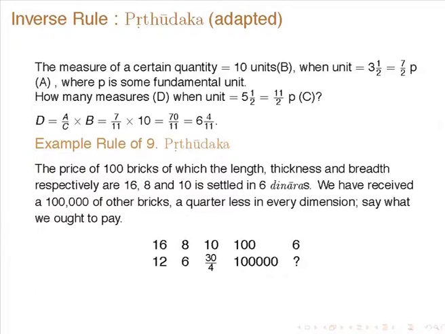So, the length, thickness and breadth are 16, 8 and 10 and the price is 6. Then for 100,000 bricks, what is the amount, where each of these dimensions is one quarter less? 16 becomes 12, so the length is 12 instead of 16, the thickness is 6 instead of 8 and the breadth is 30 by 4 instead of 10. So, we are multiplying by 3 by 4.